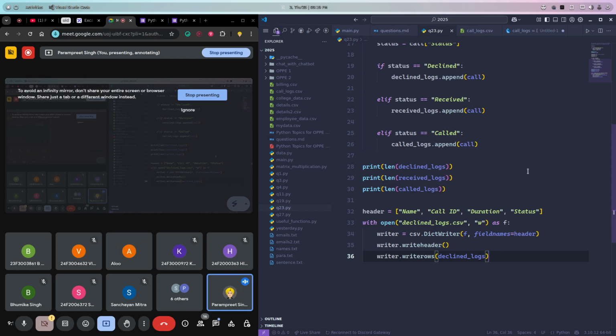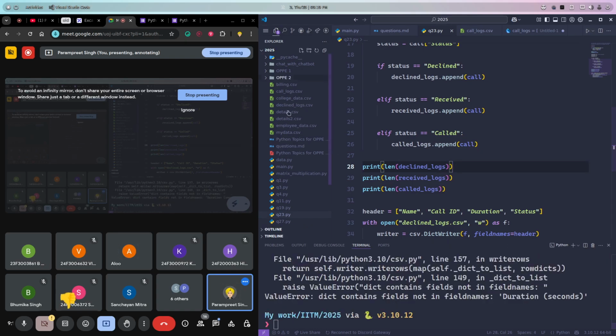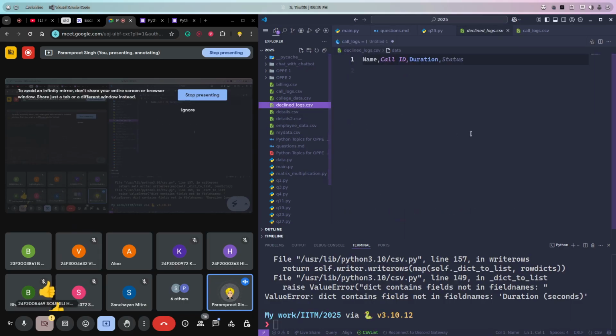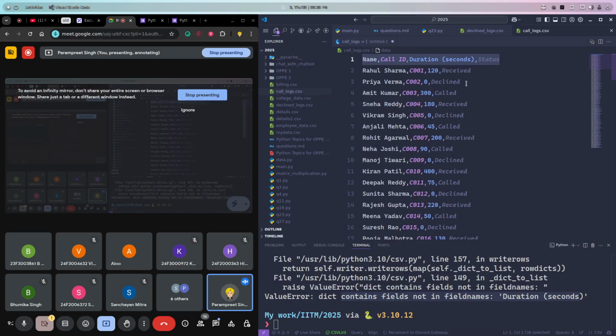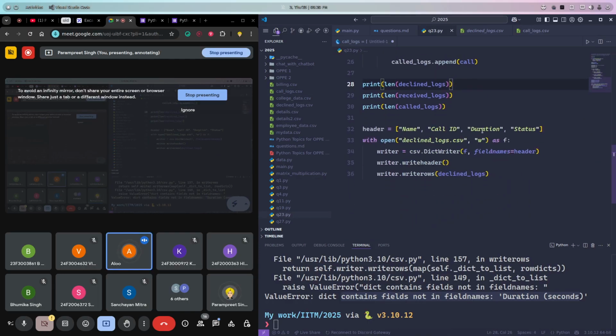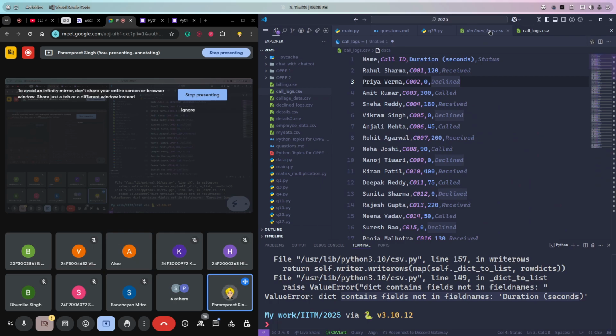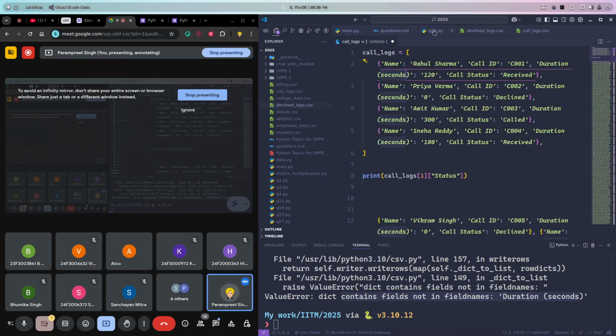Not yet, right? Let me run the code. Now see, we have this declined logs.csv. If I open it, the data is empty. Now there is some mistake. Can you see some error is there? Let's read the last line. Dict contains field not in fieldnames, which is duration seconds, which is what I told you earlier about the names: it should be similar to the keys. Whatever keys we have here, it should be similar.